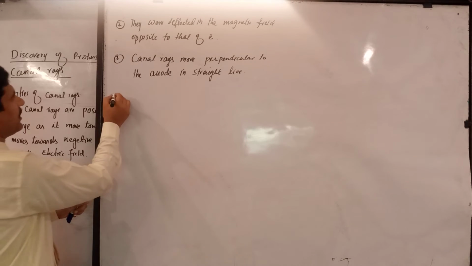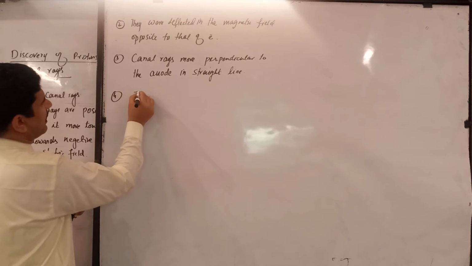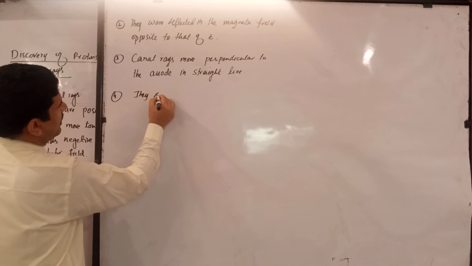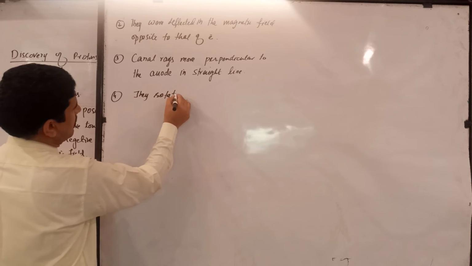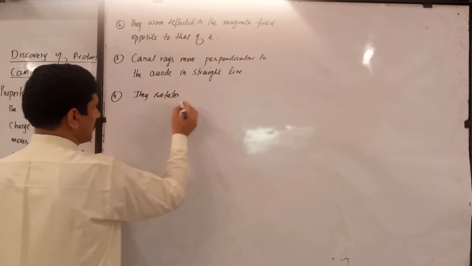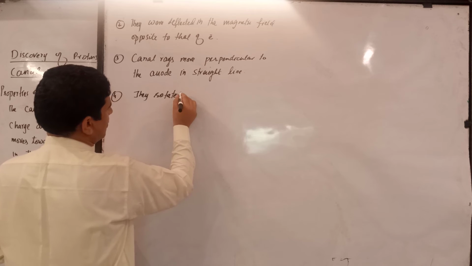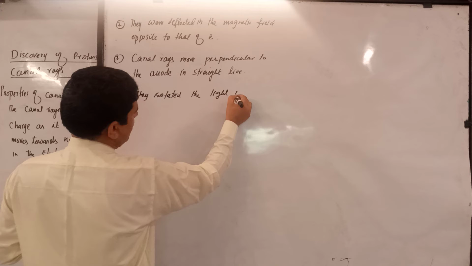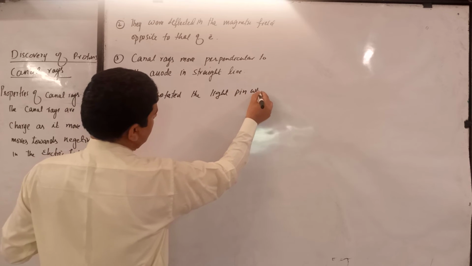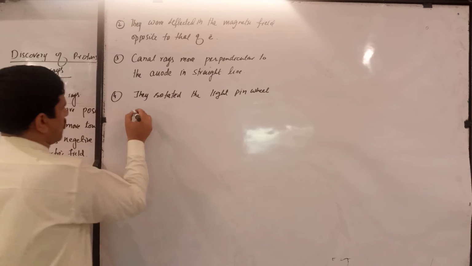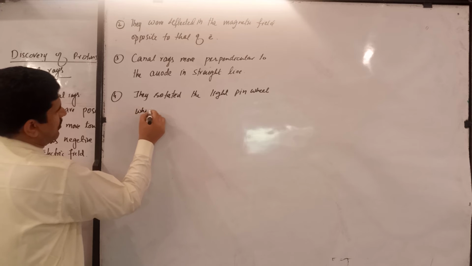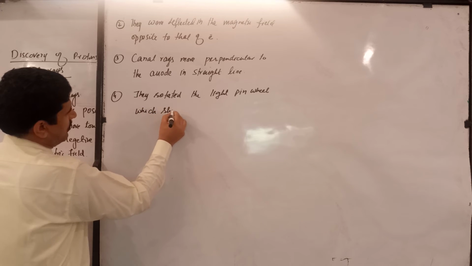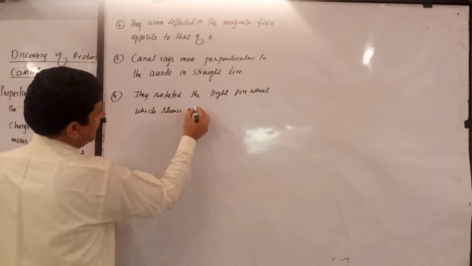Next, they rotate the light pinwheel, which shows its particle nature.